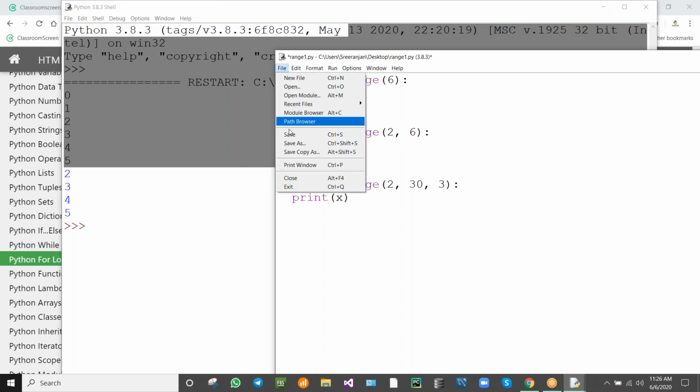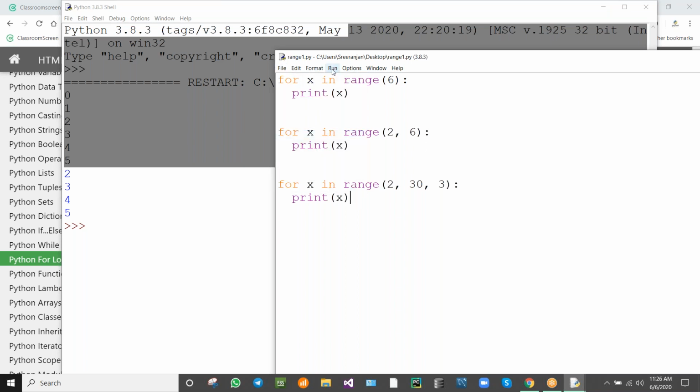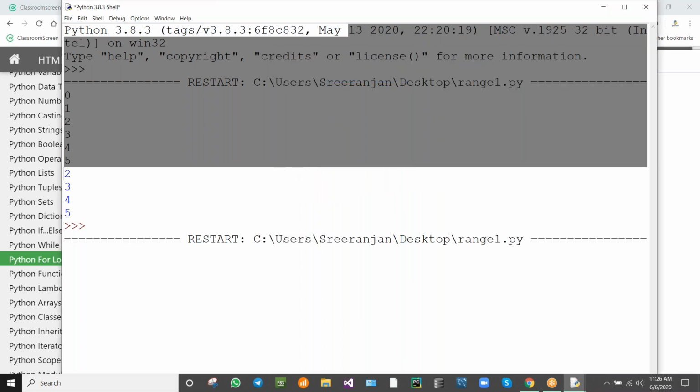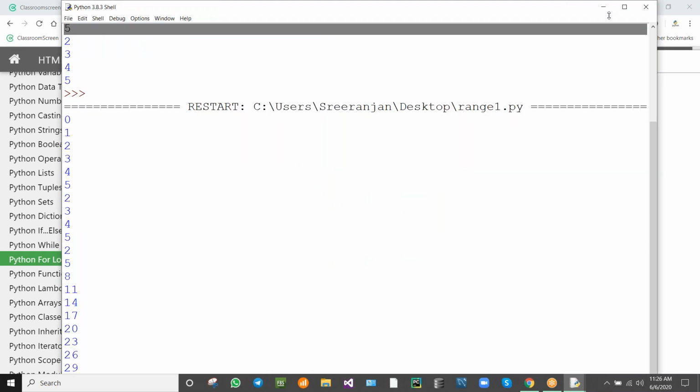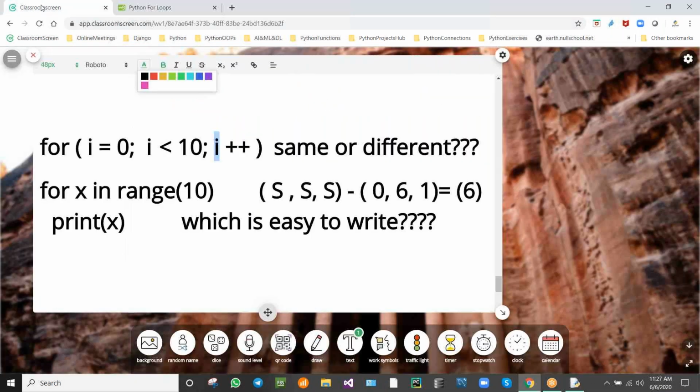So we are having three things. Run, and see the output. It will come like this. I'm going to explain this by comparing with the C language.